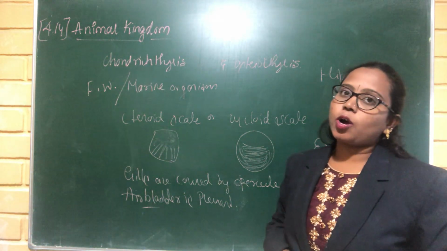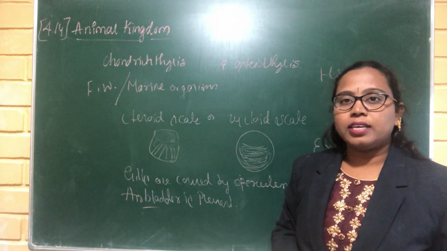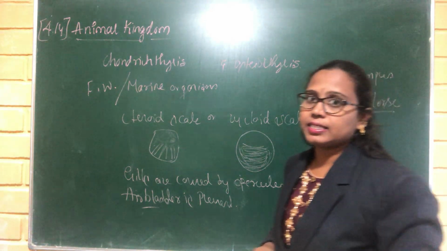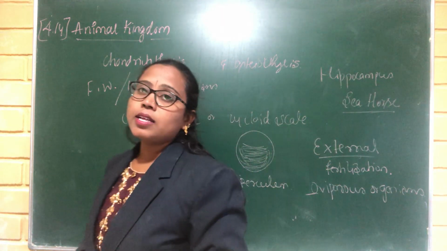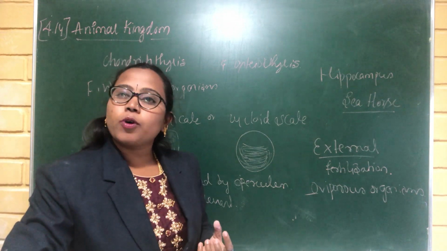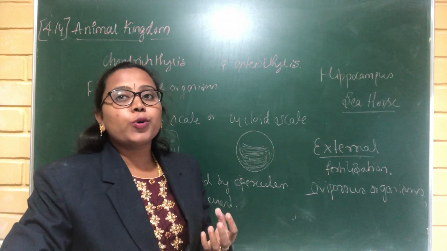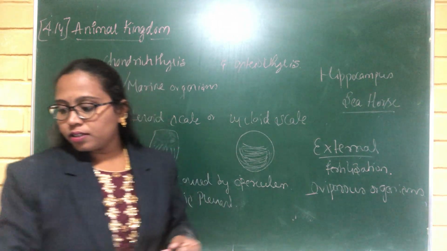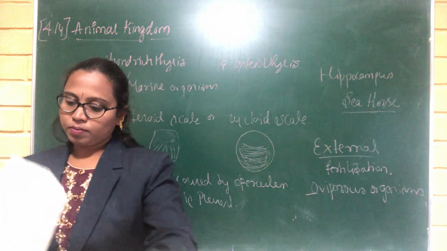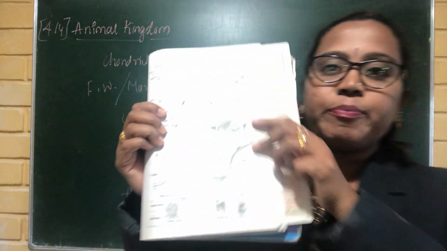This Hippocampus shows parental care. The male Hippocampus can preserve the eggs in its brood pouch. See, this is the Hippocampus.